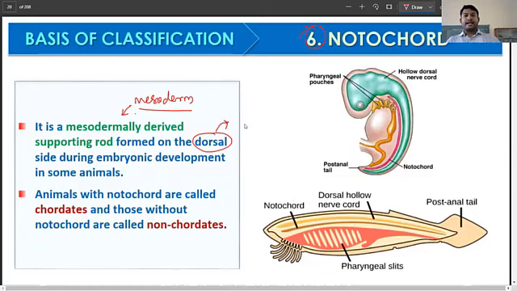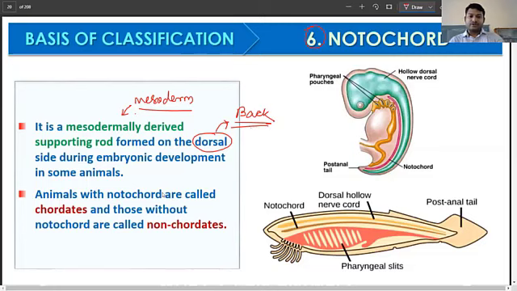Dorsal means, can anybody tell me, is it the back, is it the lower portion or the upper portion? Upper portion, sir. Yes, very good. That is the back side or the upper portion. So it is going to be present on the dorsal side during development in some of the animals.